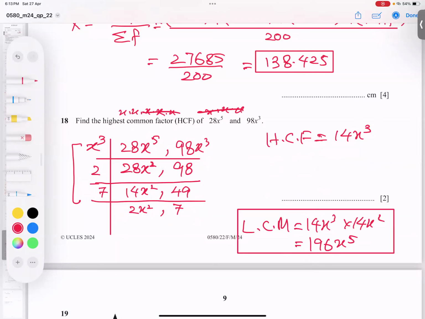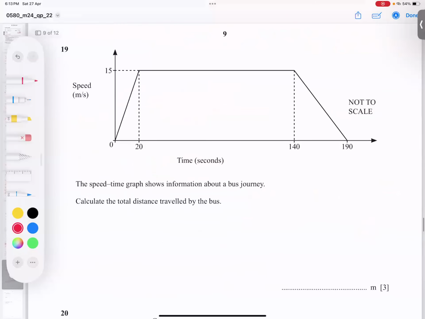So Alhamdulillah Rabbil Alameen, this is done. And let me check 3 into 5. Yes, 14 and 14, correct. So let's talk about question number 19.